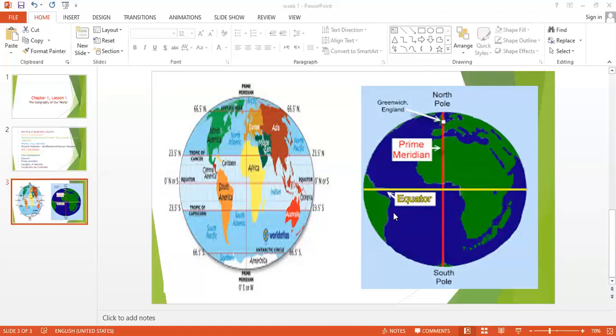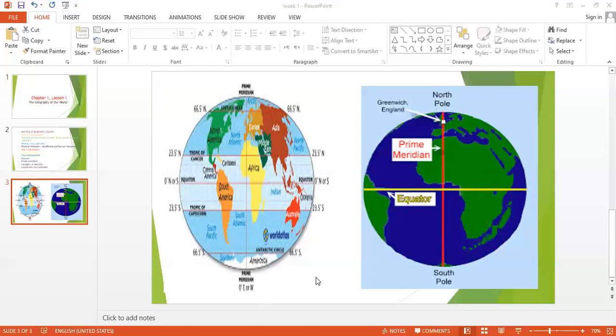There are lines that move from the North Pole to the South Pole like the prime meridian. Here we have some lines that start from the North Pole to the South Pole.